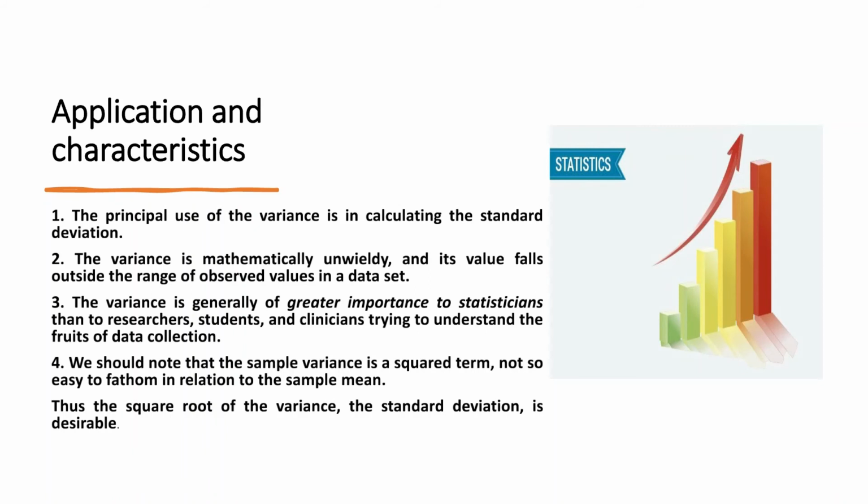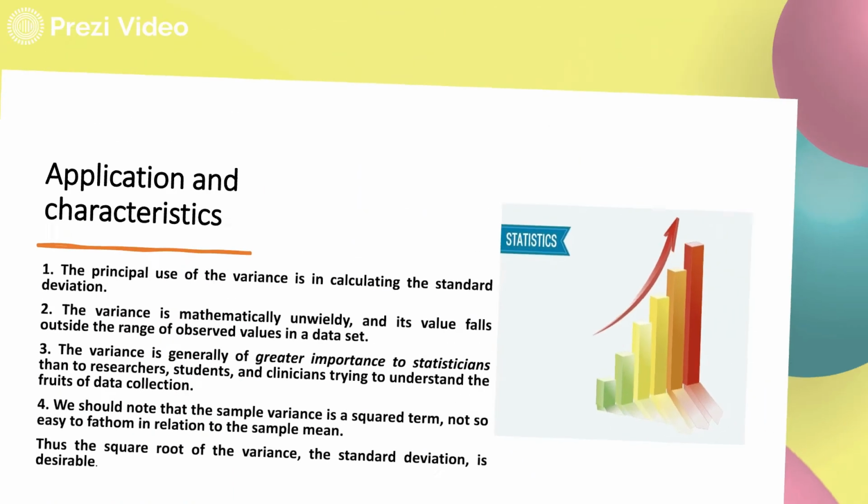So variance is again a mathematical value, and it can be found outside the range of the observed values in a data set. The variance is generally of greater importance to statisticians than to researchers, students, and clinicians trying to understand the fruits of data collection. We should note that the sample variance is a squared term, so it is not so easy to fathom in relation to the sample mean. Thus the square root of the variance, the standard deviation, is desirable.